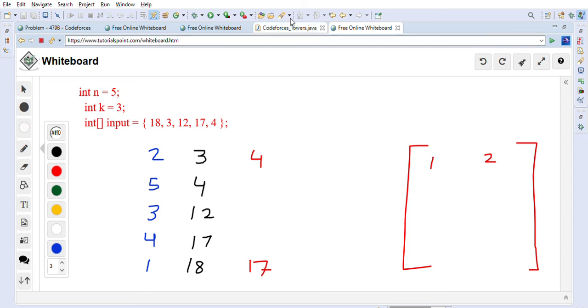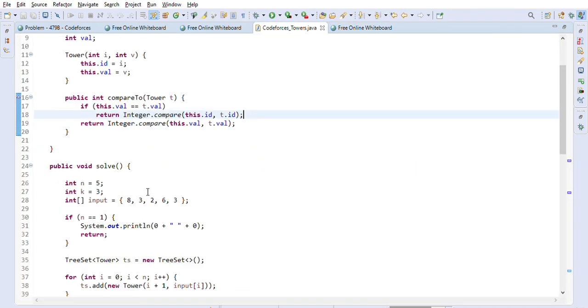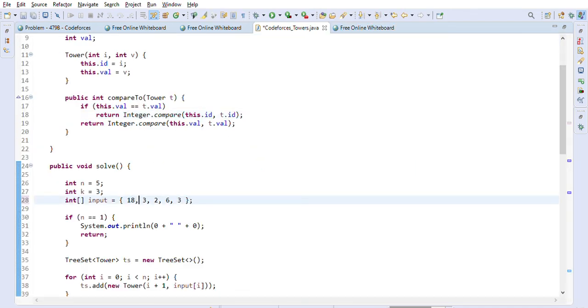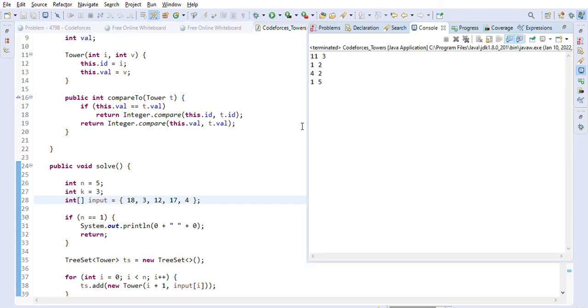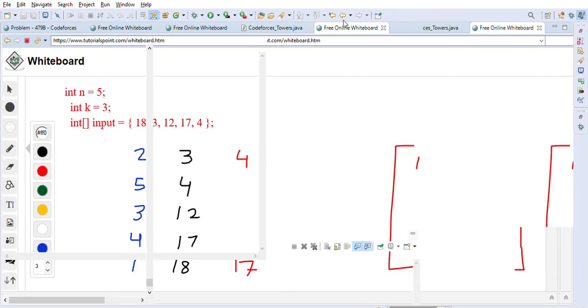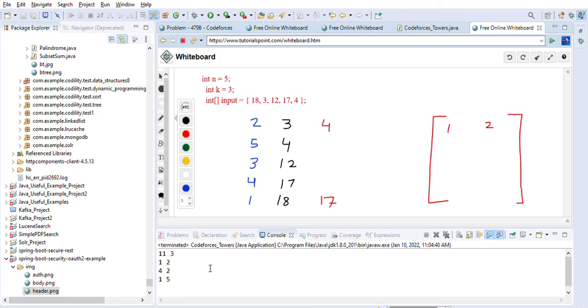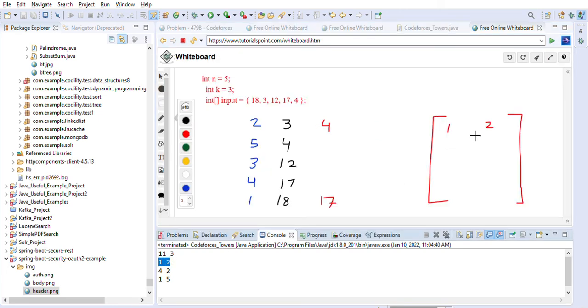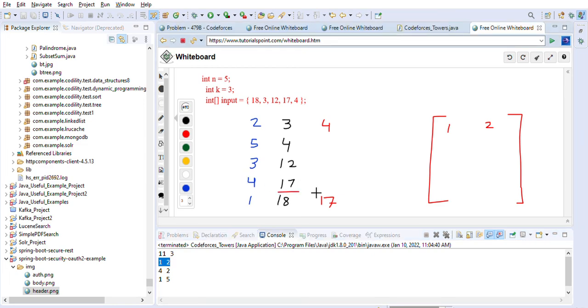So let's just first capture this as an example: 18 3 12 17 4, right. So as you can see, first is 1 2, right. We got the 1 2. Now the second is 4 2. So it is going to pick up the more index, because both have now 17 as the same value, right. So it can pick up either of them, but now it is picking up the more index value.